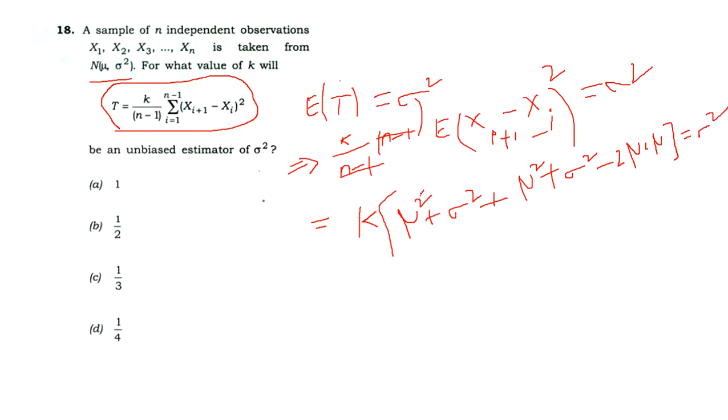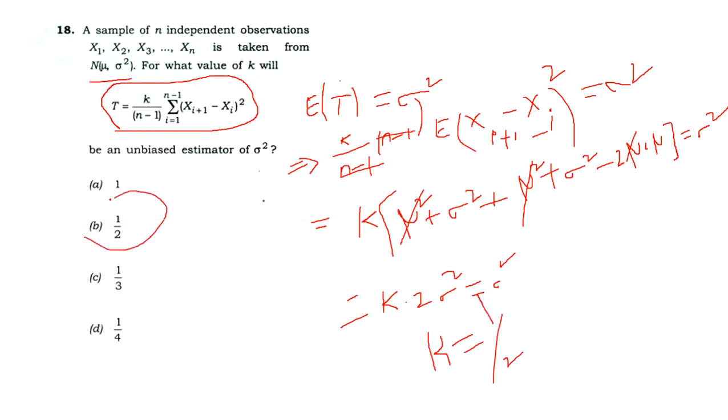Here mu square and 2 mu square get cancelled. Finally we got k multiplied by 2 sigma square equal to sigma square. Finally you got k equal to 1 by 2. So our option B is correct. So this is the solution for question number 18 from the UPSC ISS statistics paper 2 question paper.